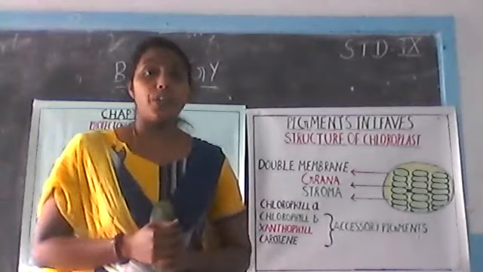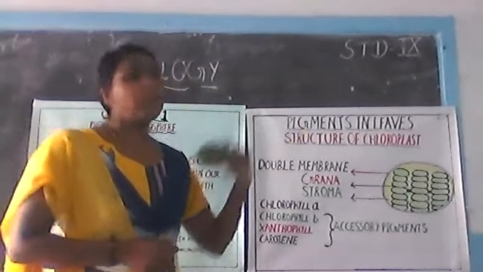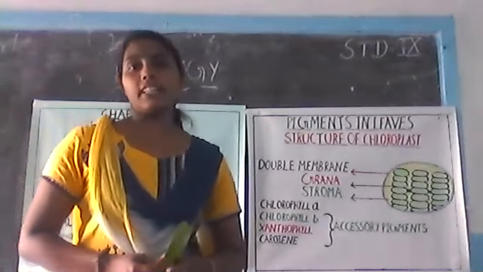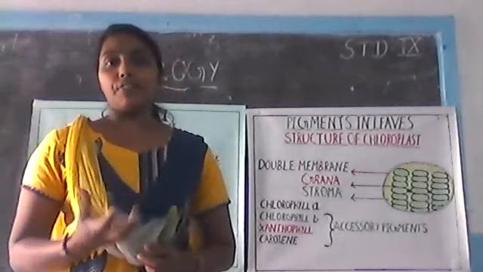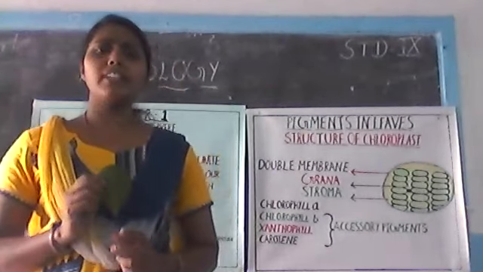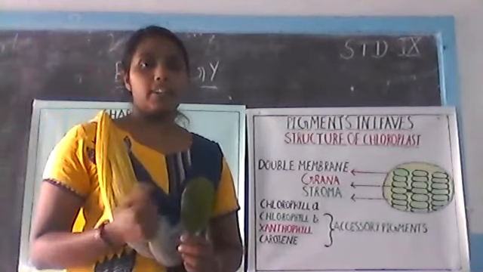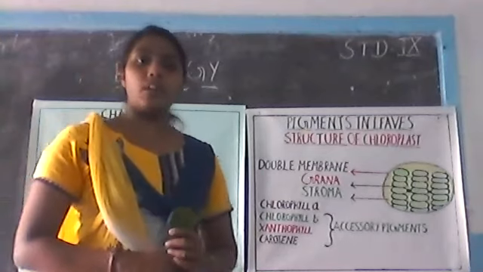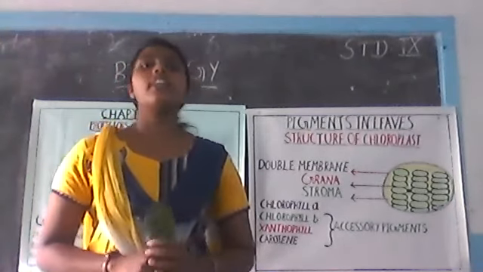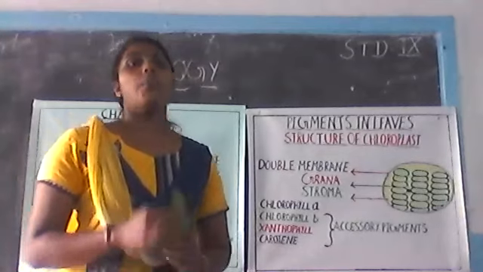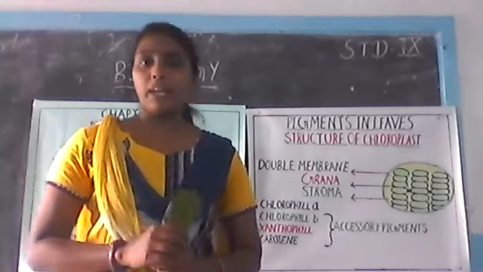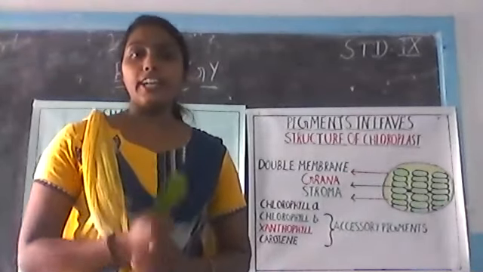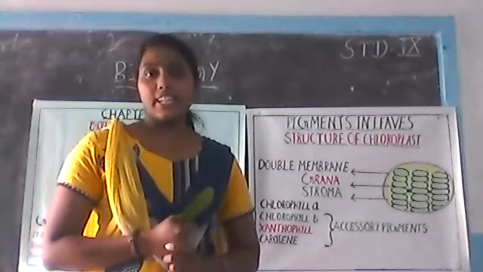Next, we are going to deal with the pigments in the leaf. Not only chlorophyll. We are seeing different types of plants with different colors of leaves. Most are green in color, but some are different colors. For example, red spinach, red in color. So you will be having a question: how is it becoming red? So there comes the answer for that. More than the chlorophyll, there are other pigments present in our leaves. So we can go through what are the different kinds of pigments present in our leaf.